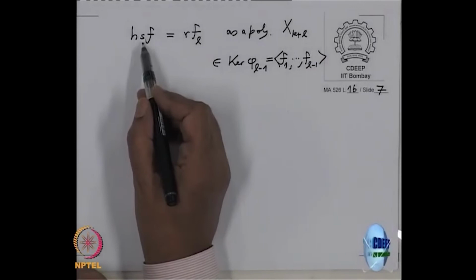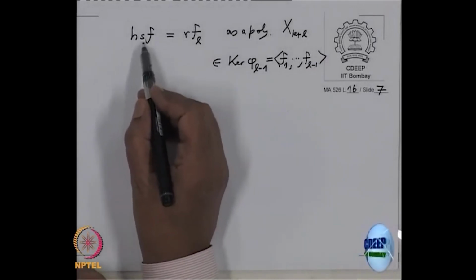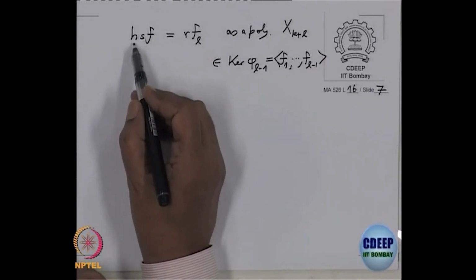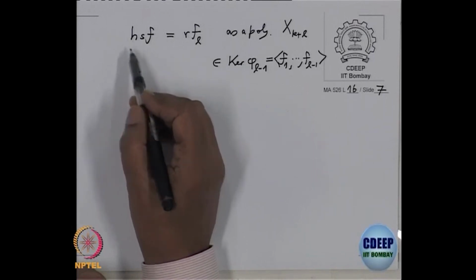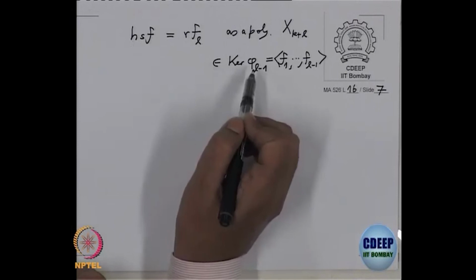And now look at this H and S, they are not in P. Therefore, when I localize, I can move them down into the denominator.